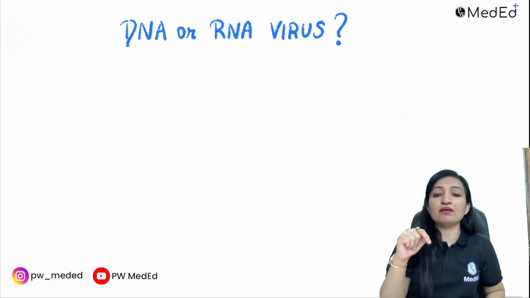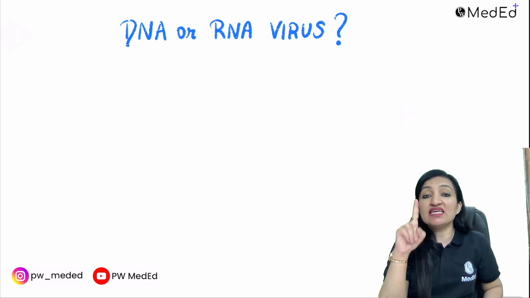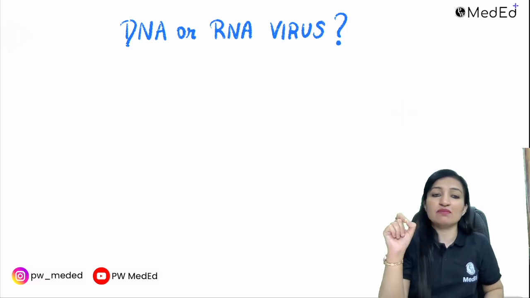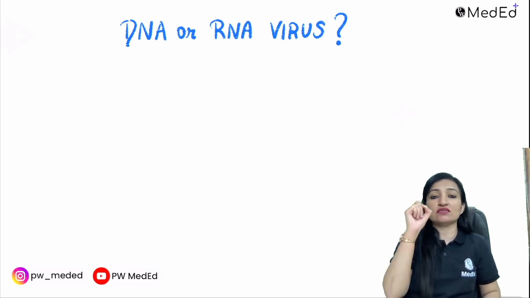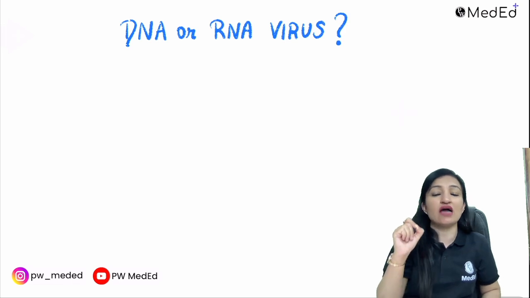Then A in happy stands for adenovirus. Please don't confuse it with arenavirus. Remember, adeno has a D in its name. So adenovirus is what? It's a DNA virus, and arenaviruses are RNA viruses.